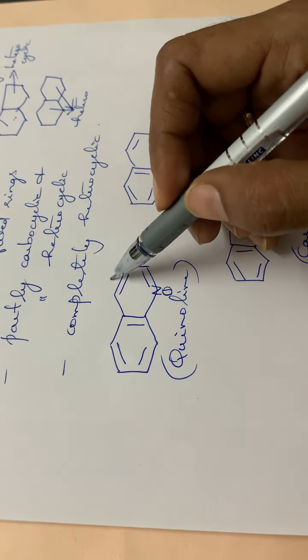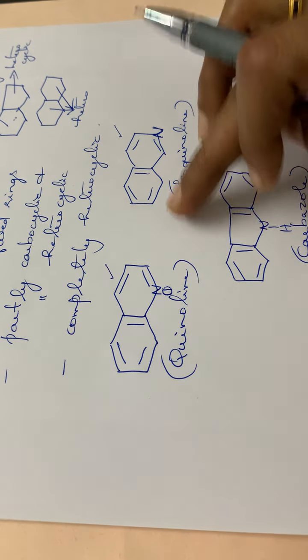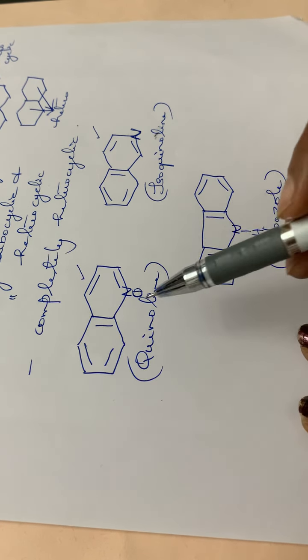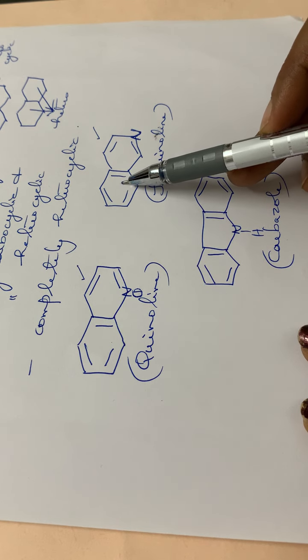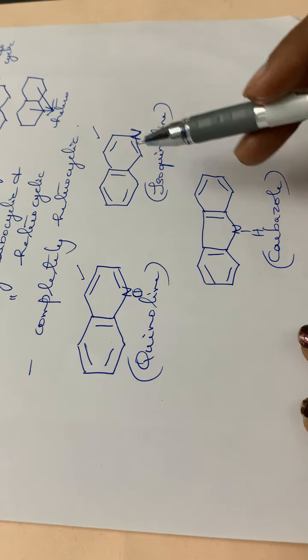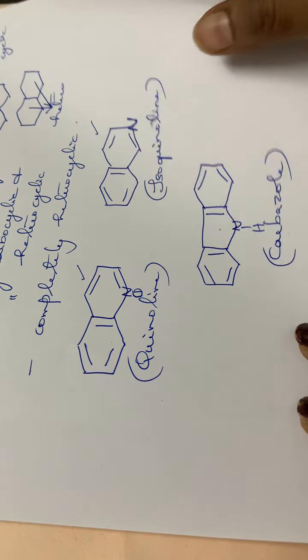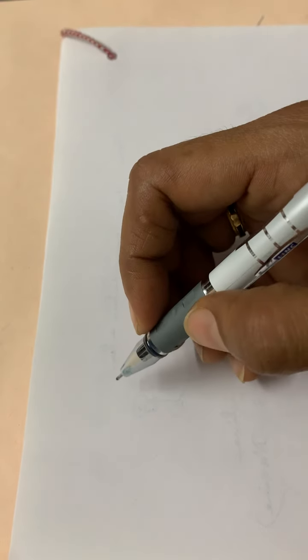So you have to study quinoline as well as isoquinoline in detail. These are compounds which are partly carbocyclic and partly heterocyclic, isn't it? Here this part is carbocyclic, this part is heterocyclic. Here this part is carbocyclic and this ring is heterocyclic. Here these 2 rings are carbocyclic while this ring is heterocyclic. Then the next one, we can go through compounds with completely heterocyclic rings, for example, purine.